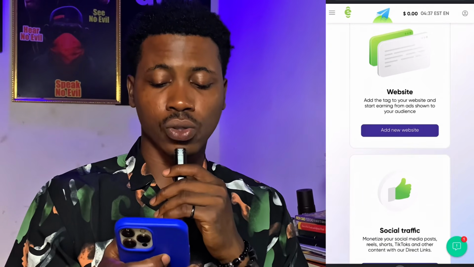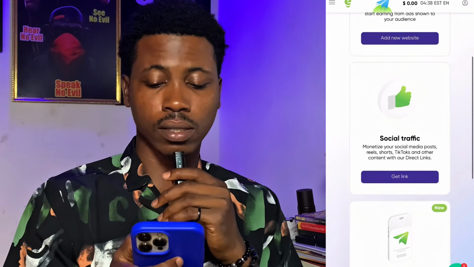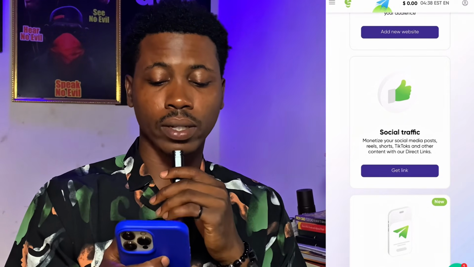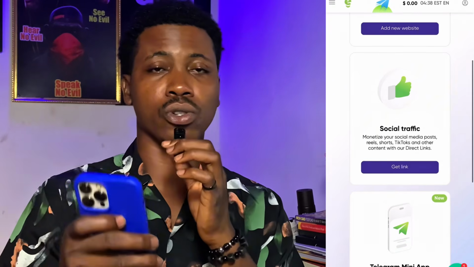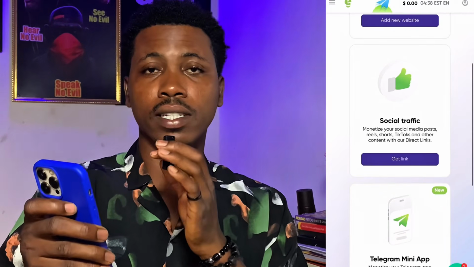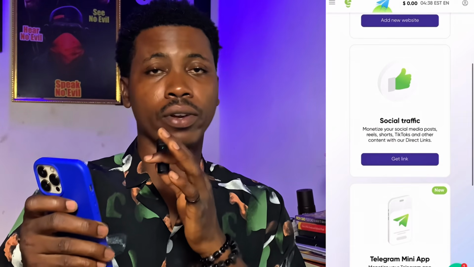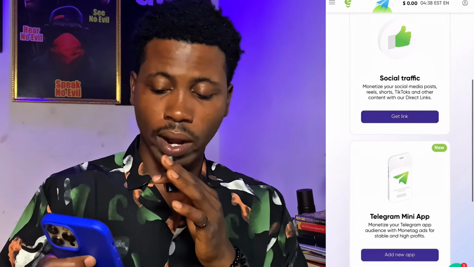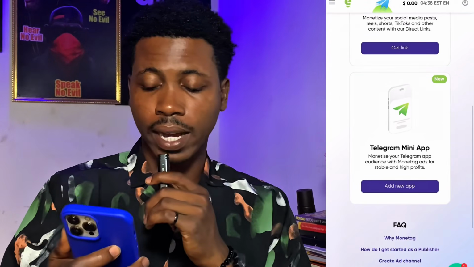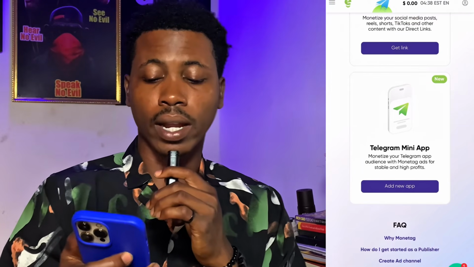The second one is social traffic, which is to monetize your social media posts, reels, TikTok and other content with our direct link. This is a direct link which you can put in your social post. Now, this social traffic is where you make money from your Facebook, Instagram, TikTok, Reels, YouTube, and other social media platforms, right? And the last one right here is a Telegram mini app. Monetize your Telegram audience with Monetag's ads for stable and high profit, right?